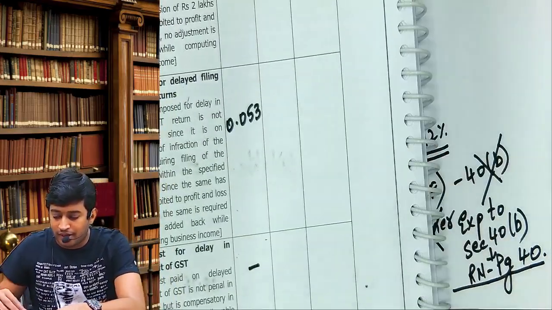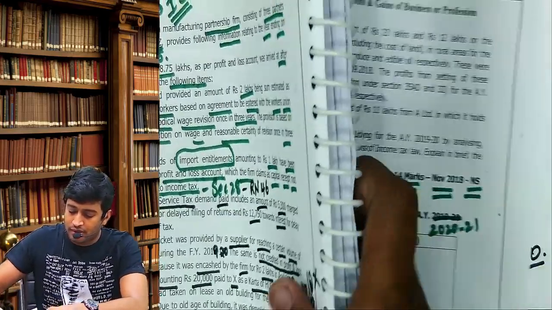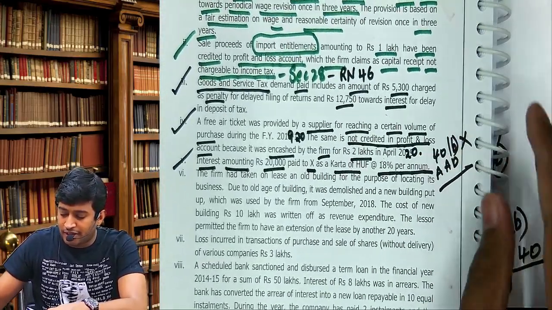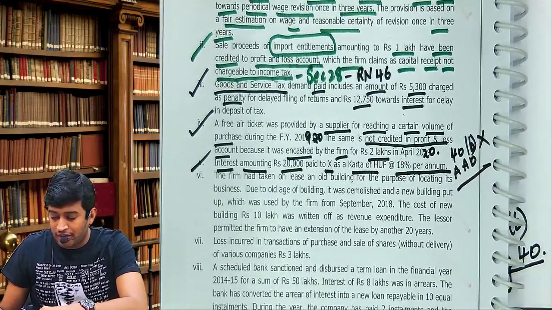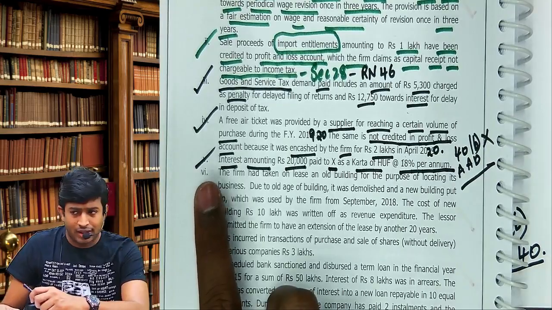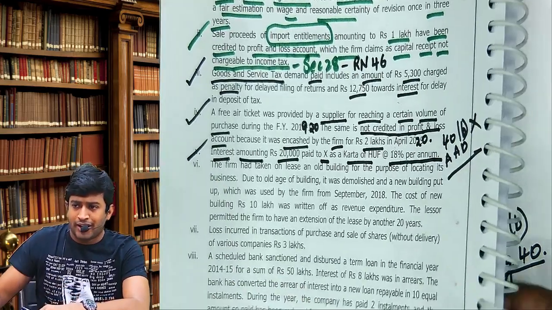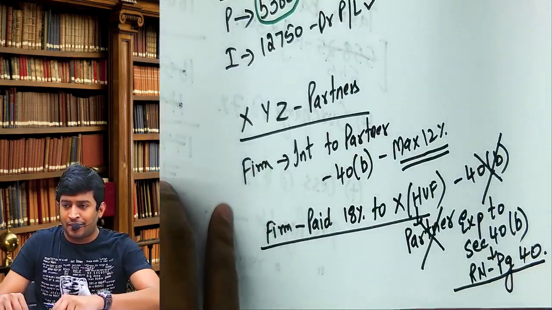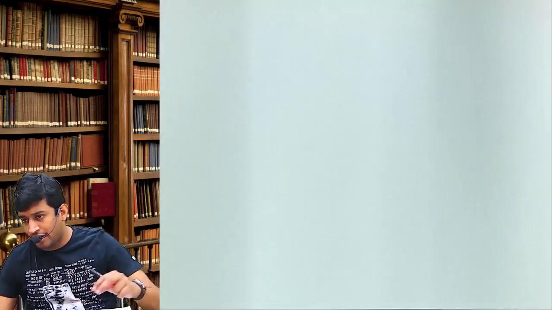This was adjustment number 5. Adjustment number 6. Be careful. Before I start adjustment number 6, I'll repeat one concept which I have already told you.